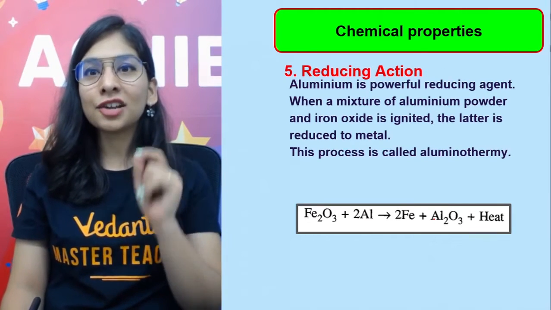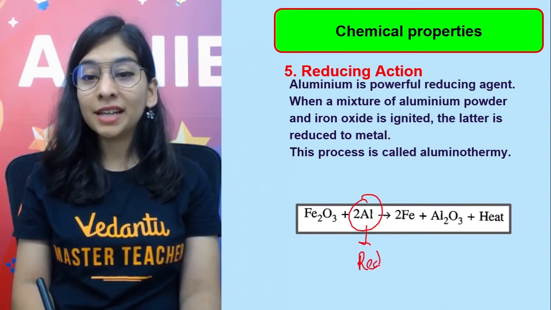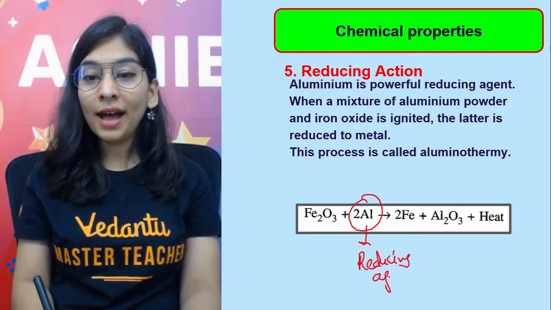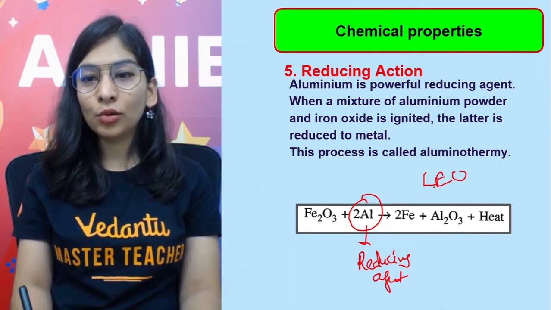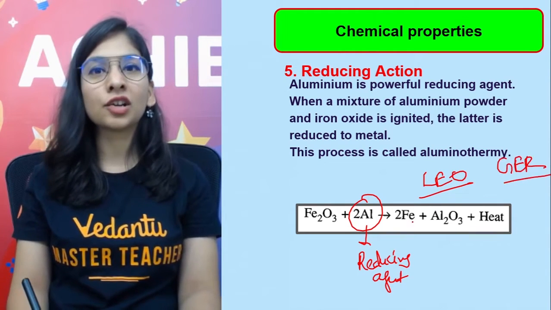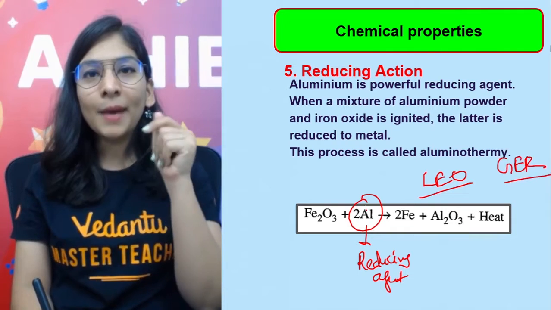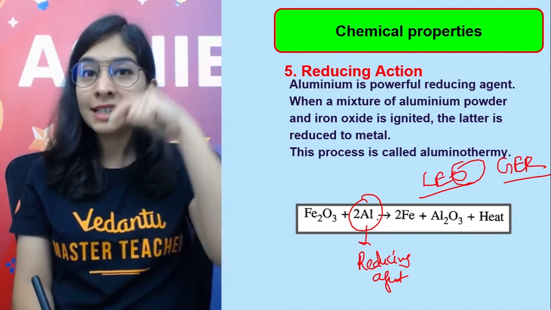This is great. This reaction is very important, that aluminium is a good reducing agent also. Metals are reducing agents. Why? Remember that metal believes in loss of electron. LEO: loss of electron is oxidation. Gain of electron is reduction. Okay. So my metal can lose its electron and can oxidize itself.